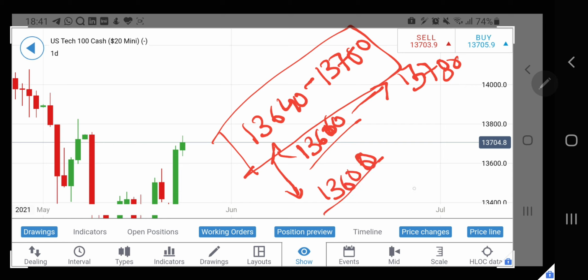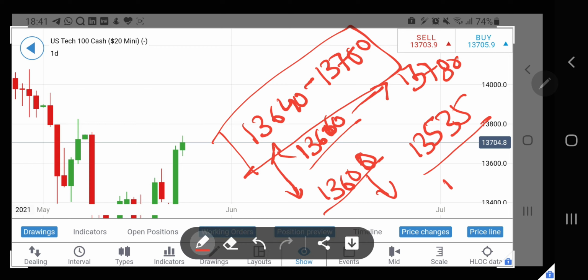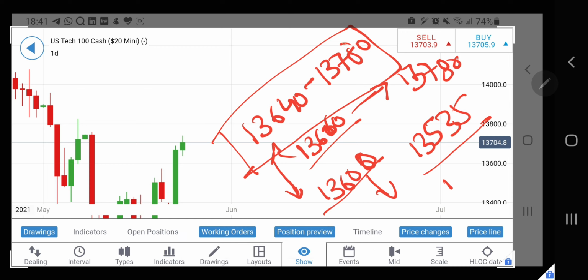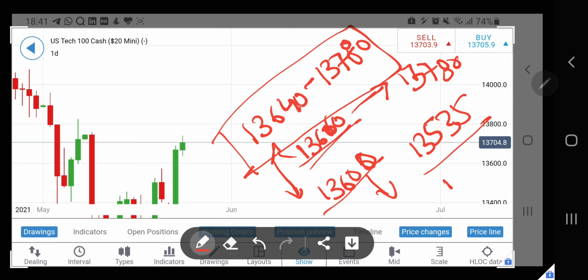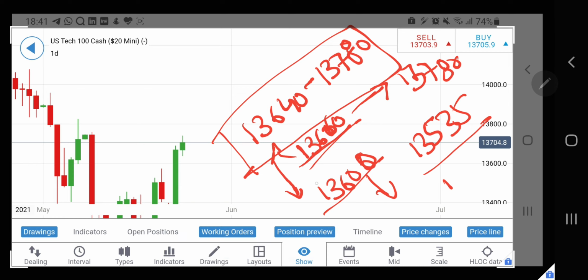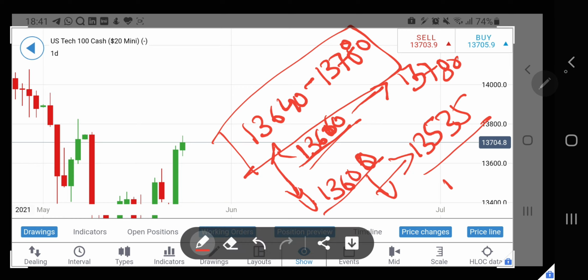And in fact, if 13,600 is taken, then sky is the limit, and we can head towards 13,535, and 13 below levels are also possible. So I am still giving you a range where it could possibly trade, 13,640 to 13,780. However, if it breaks 13,640 levels, we can look forward to 13,600 and 13,535 levels as the target.